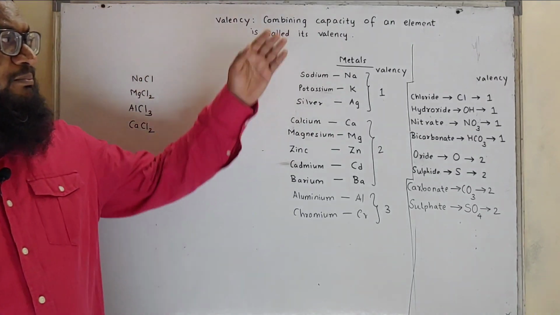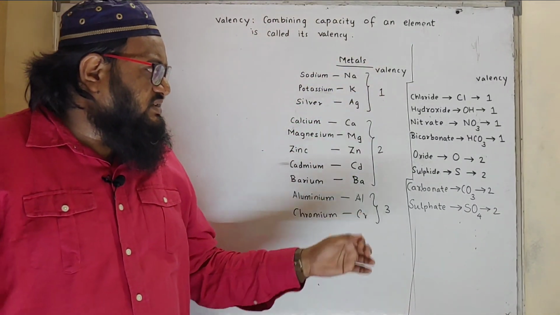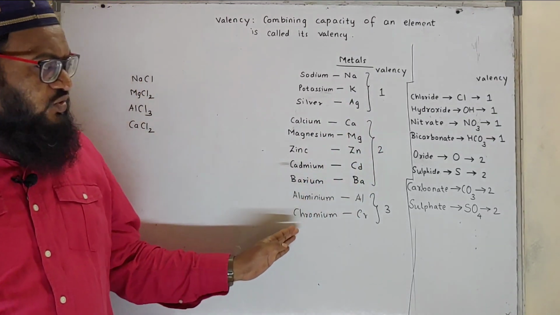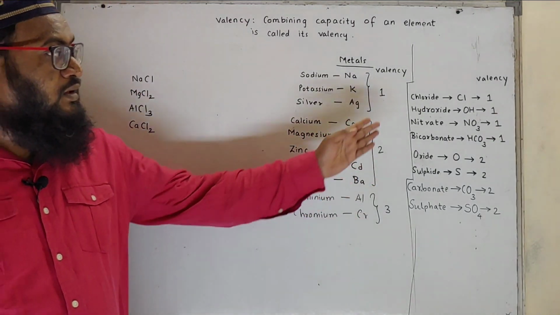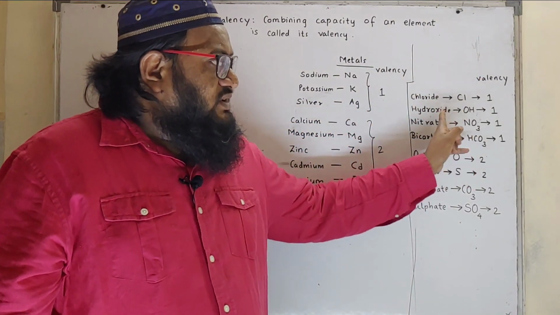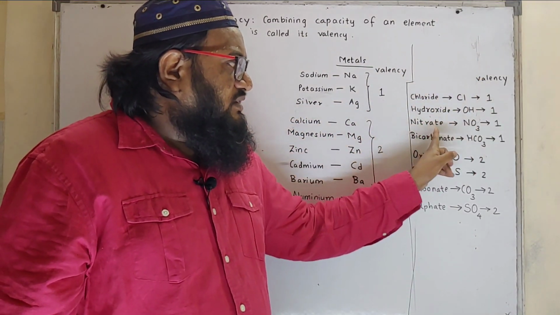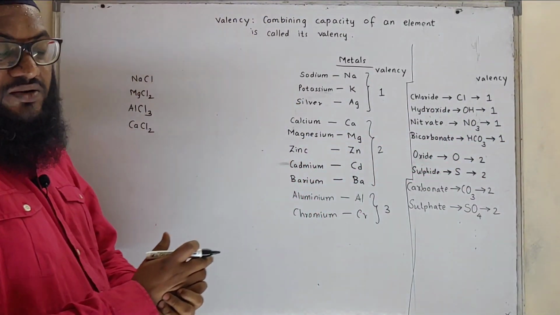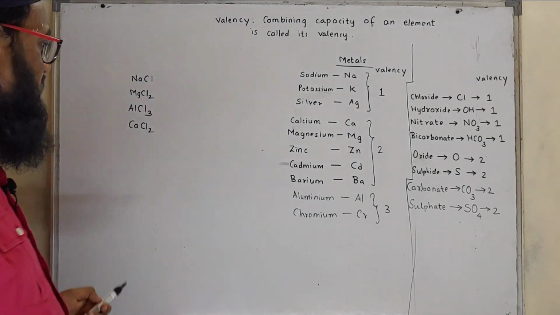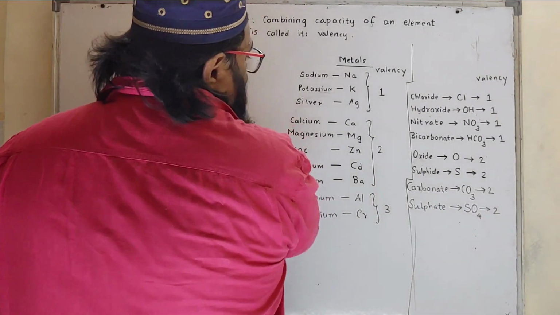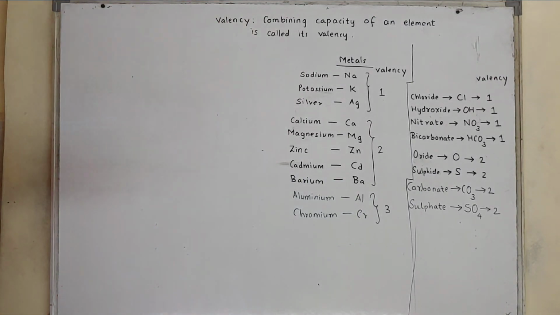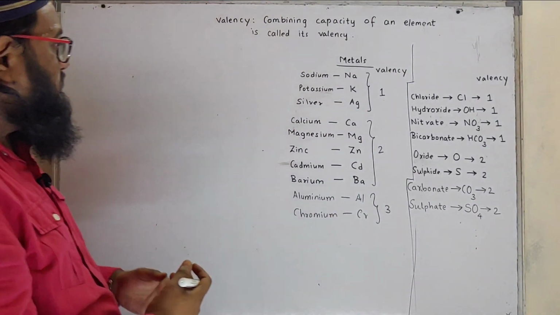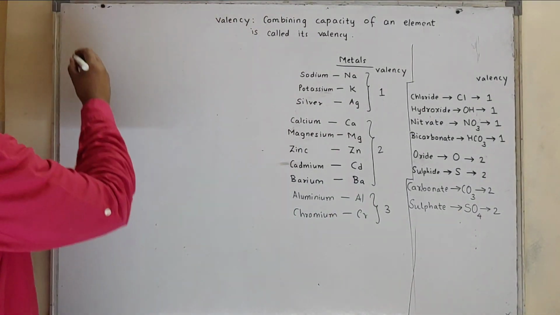So once again, metals sodium, potassium and silver have valency 1; calcium, magnesium, zinc, cadmium, barium have valency 2; aluminium, chromium have valency 3. Chloride Cl valency 1, hydroxide OH valency 1, nitrate NO3 valency 1, bicarbonate HCO3 valency 1, oxide O valency 2, sulfide S valency 2, carbonate CO3 valency 2 and sulfate SO4 valency 2. Simply you need to learn this much. You can create many formulas. So let's start with chlorides.